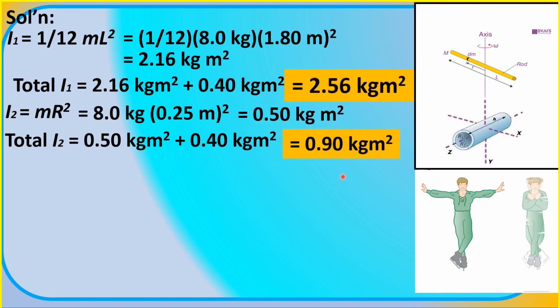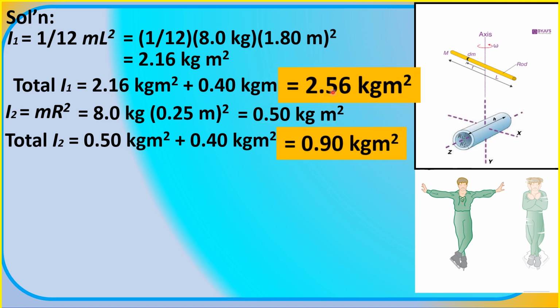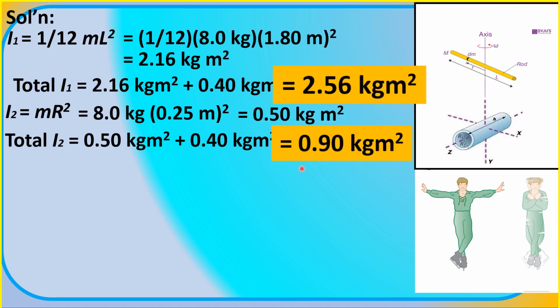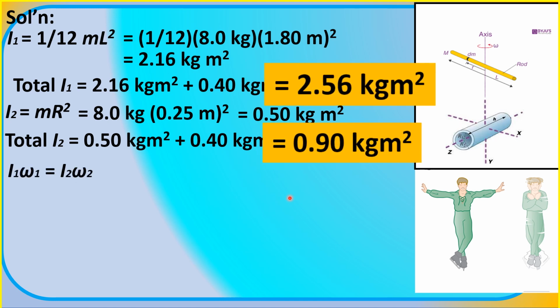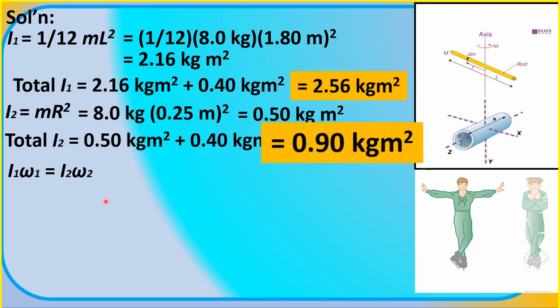So if you're going to compare the change, the two moments of inertia from 2.56 to 0.90, it's like the moment of inertia of the figure skater has decreased by almost 3 times, right? So, the second part of our solution is to apply now the law of conservation of angular momentum, which mathematically can be written this way.